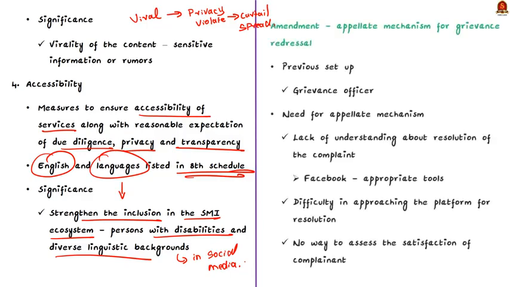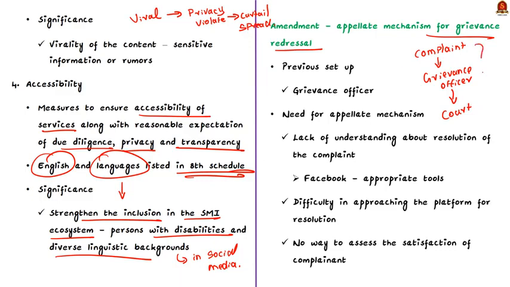Now coming to the second one, the institution of an appellate mechanism for grievance redressal. See, a robust grievance redressal mechanism is the most important one for empowering users of social media platforms. IT Rules 2021 for the first time unified the process and mandated all social media platforms to have a grievance officer. He or she should acknowledge the receipt of a complaint within 24 hours and dispose of it within 15 days. But why is this instituted now? This is because of the following reasons.